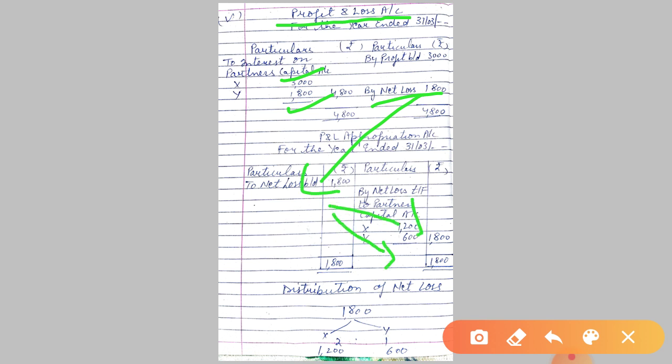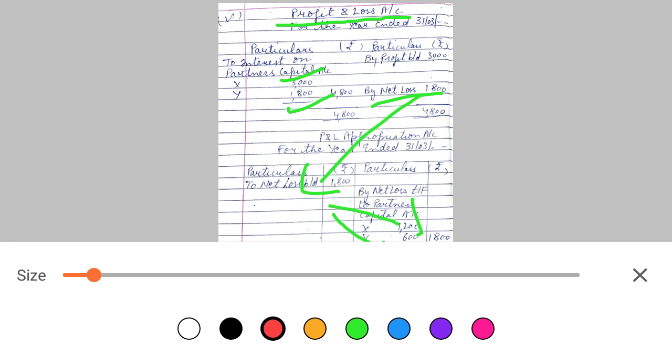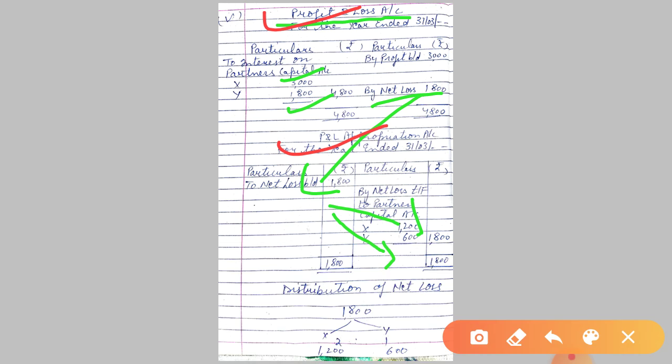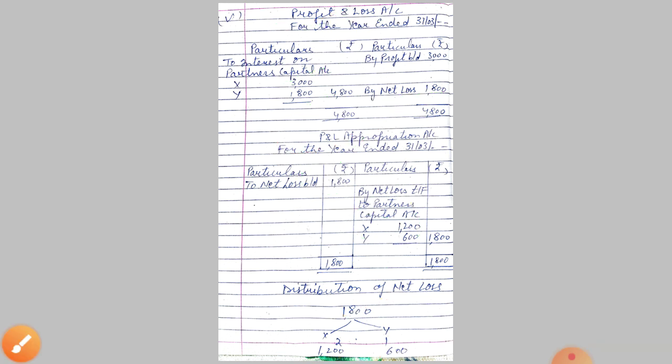See, this is the P&L account, the profit and loss account, and this is the profit and loss appropriation account, because we are distributing the loss among the partners. See, detail I have given, distribution of net loss, how this net loss is divided in X and Y in the ratio 2:1. So 1800 will be divided in the ratio 2:1.